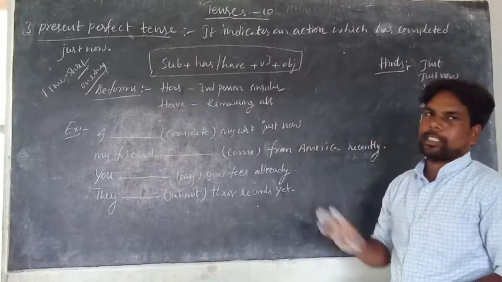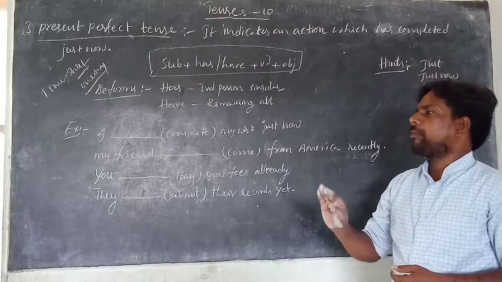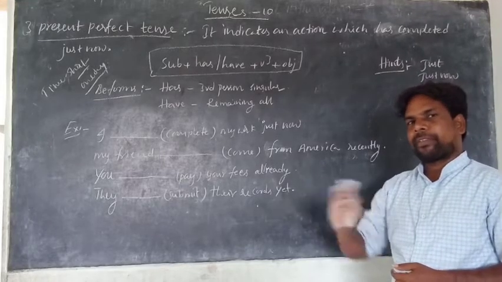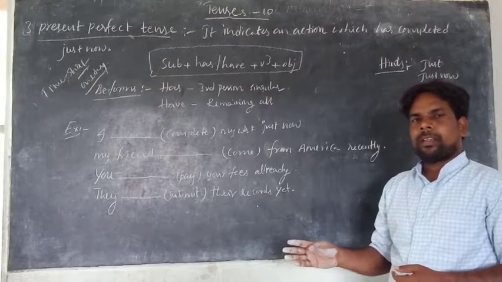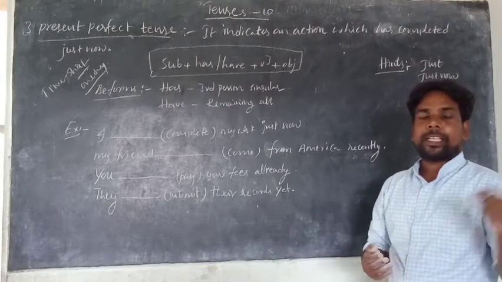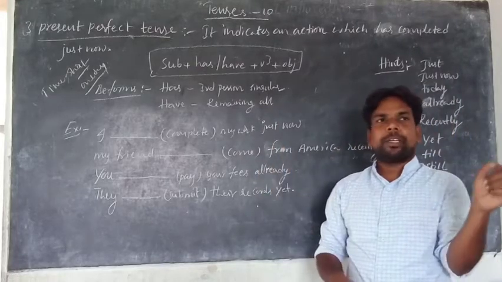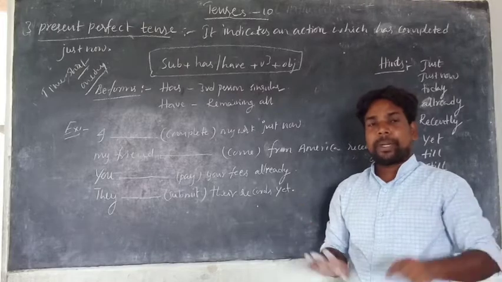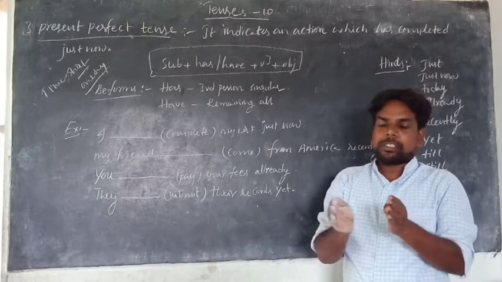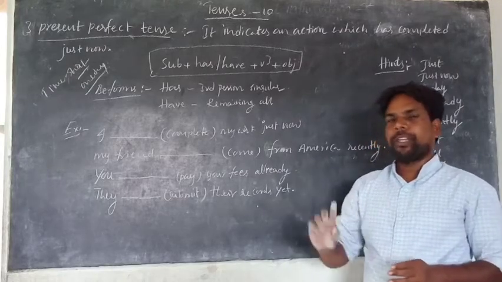Present perfect tense. Present perfect means when we complete the action perfectly. Present continuous means a going-on action at present. Present perfect means a completed action at present. Is it clear? My time duration is short, 1 day or 1 hour, 1 day, okay, 1 week.